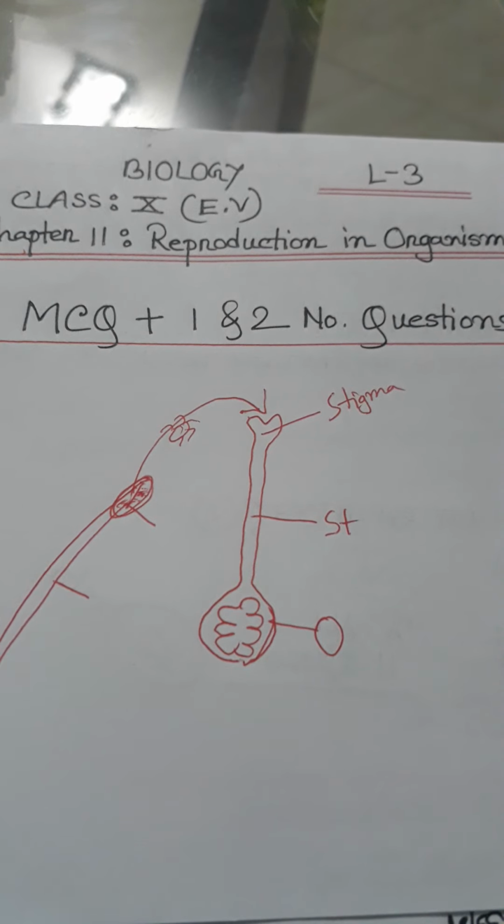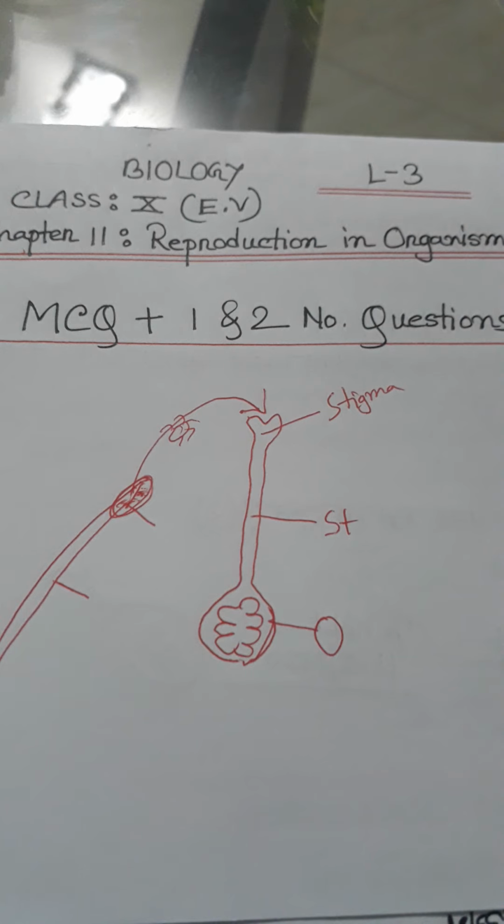Microsporogenesis. What is the first cell of the male gametophyte? A pollen. Pollen is the first cell of the male gametophyte. Here two male gametes are present. Then go to female gametophyte, or megasporogenesis.